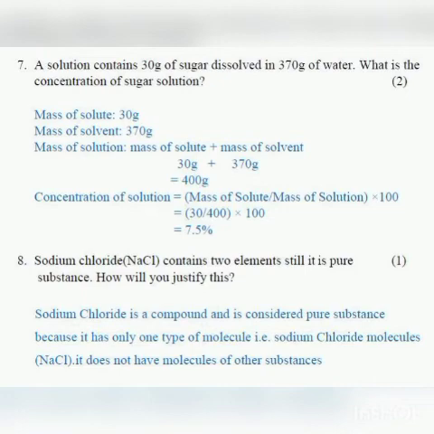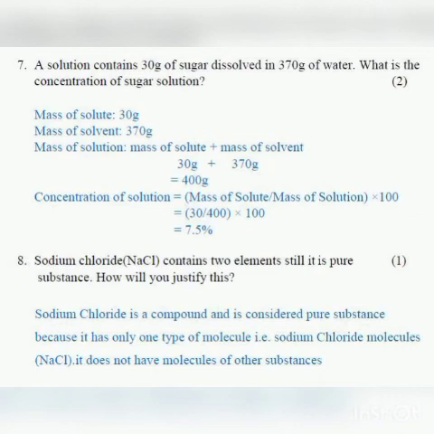So elements and compounds are considered as pure substances because elements contain same type of atoms and compounds contain same type of molecules. So sodium chloride is a compound which is formed of element sodium and chlorine.